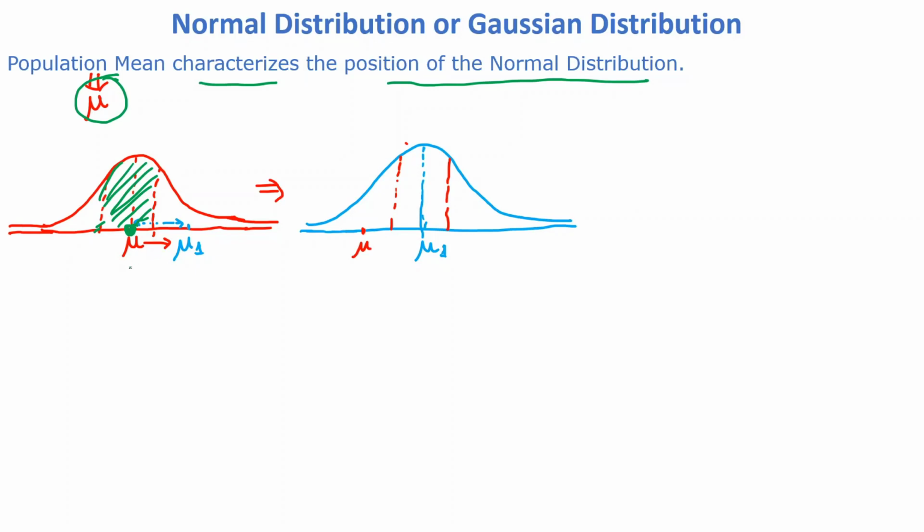If we change the mean from this position to this position, then because most of the data in a normal distribution lie around the center, when you change mu to mu1, all the data around the mean will be shifted to the new position.